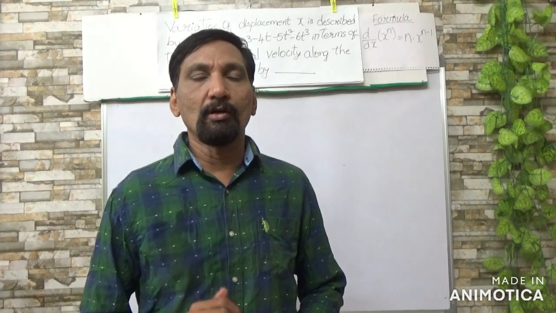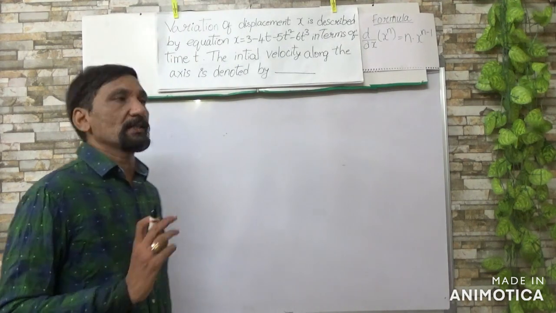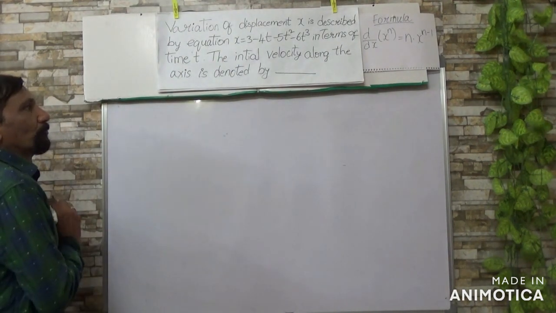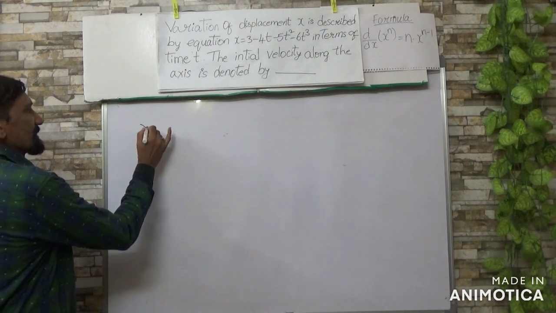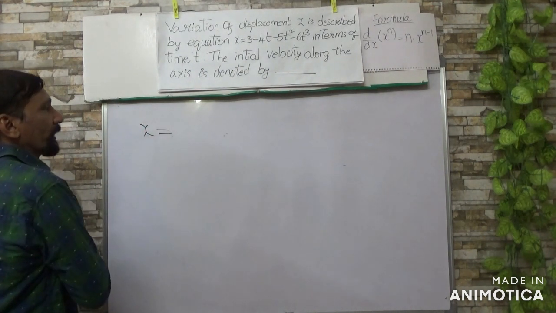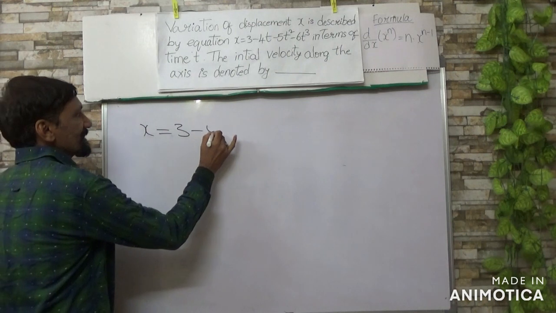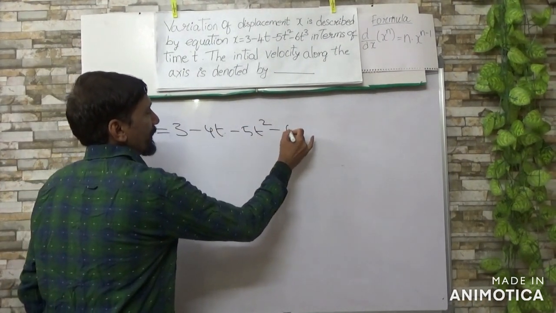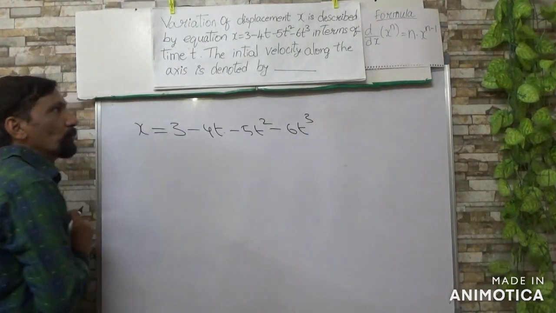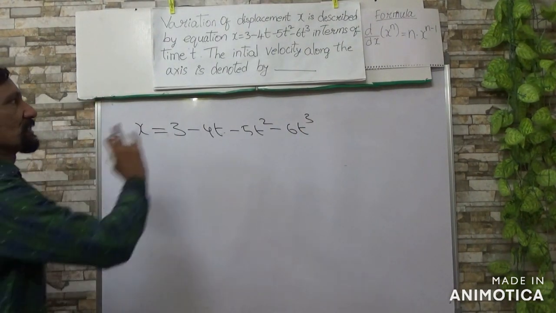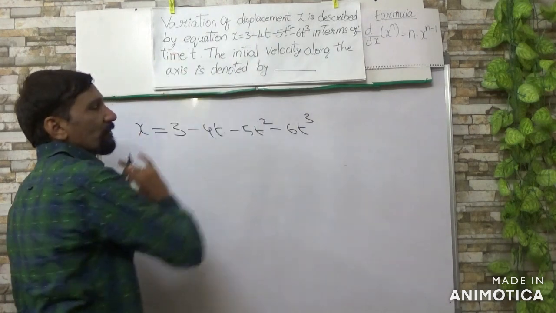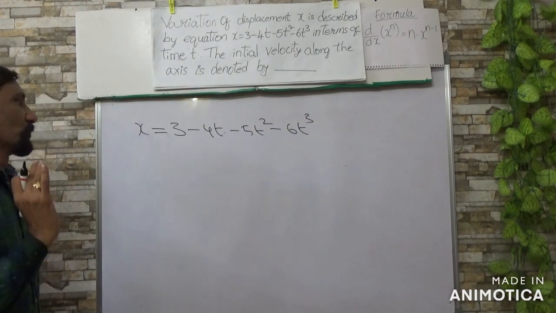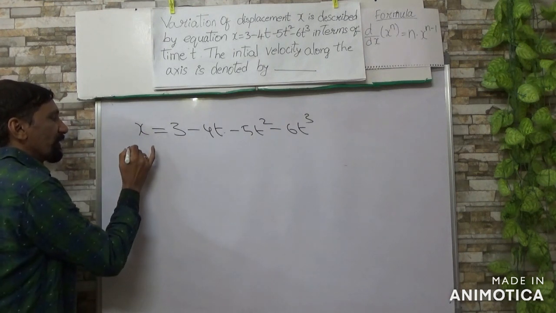Now we are going to solve the first problem. What is the given problem? You have been given the displacement of a body, that is x is equal to 3 minus 4t minus 5t square minus 6t cube. The question is to find the initial velocity along the axis.